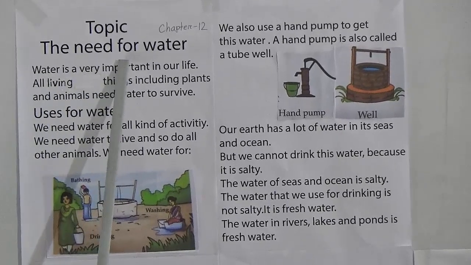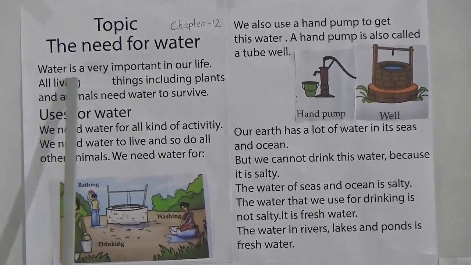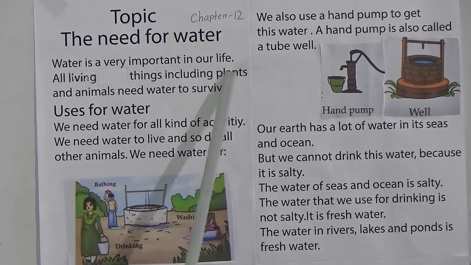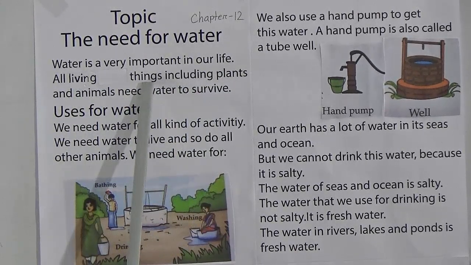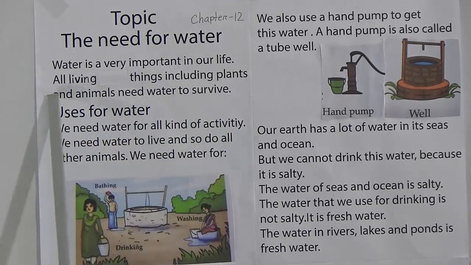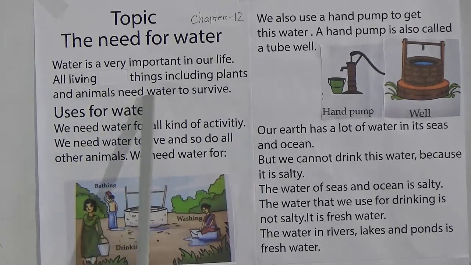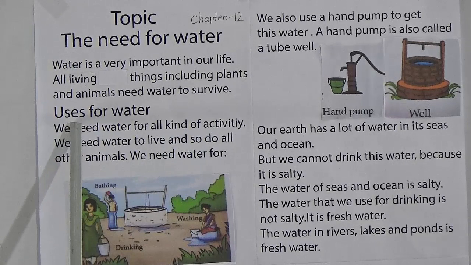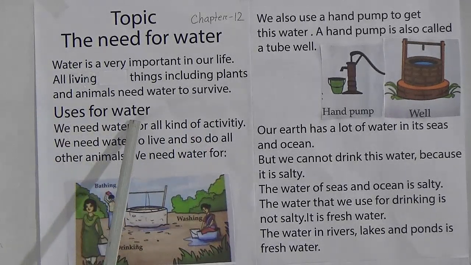The need for water. Water is very important in our life. All living things including plants, because we know plants are living things, plants and animals need water to survive. Uses for water.